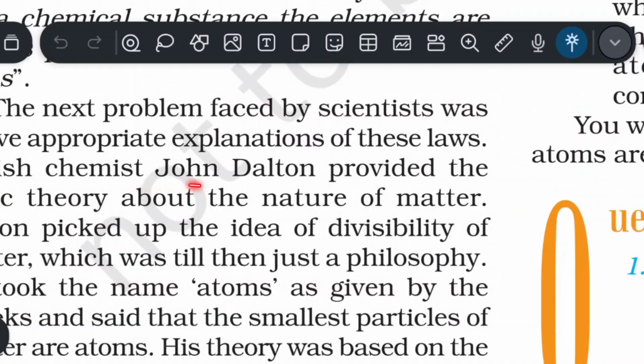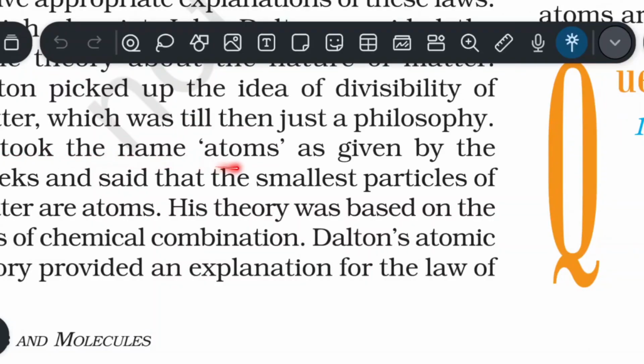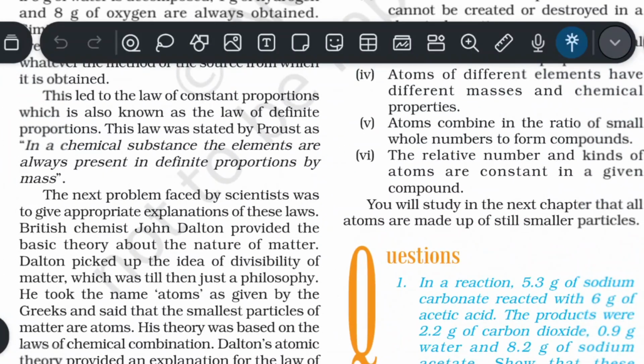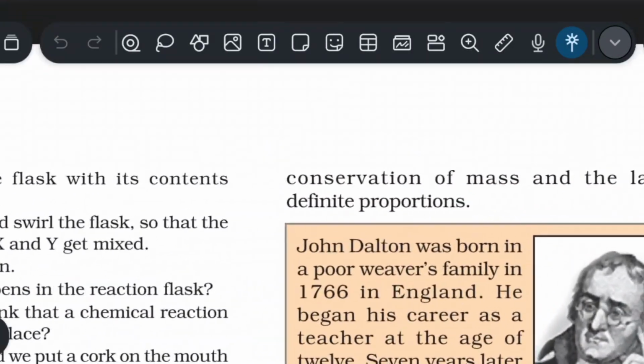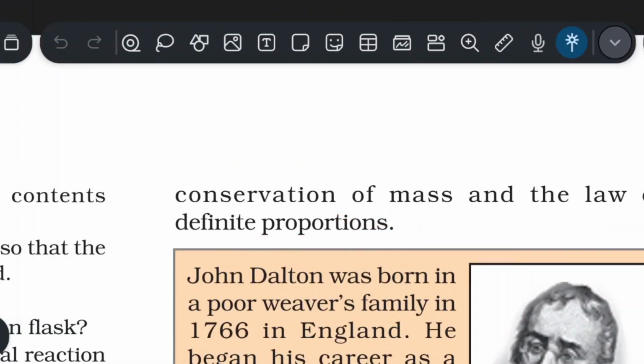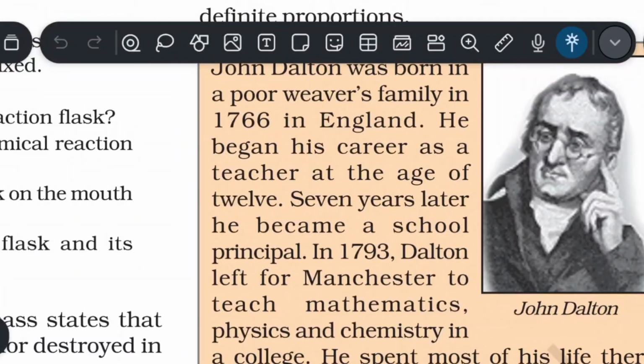British chemist John Dalton provided the basic theory about the nature of matter. Dalton picked up the idea of divisibility of matter, which was till then just a philosophy. He took the name atom as given by the Greeks and said that the smallest particles of matter are atoms. This was based on the laws of chemical combination. Dalton's atomic theory provided an explanation for the law of conservation of mass and the law of definite proportion. Let's learn about John Dalton.